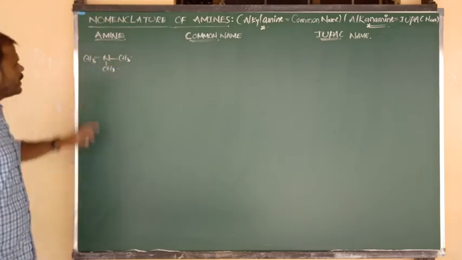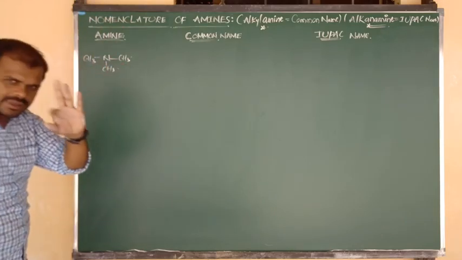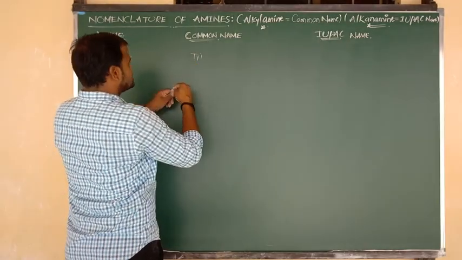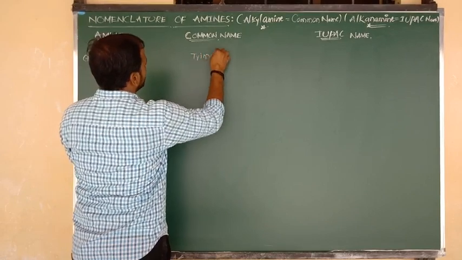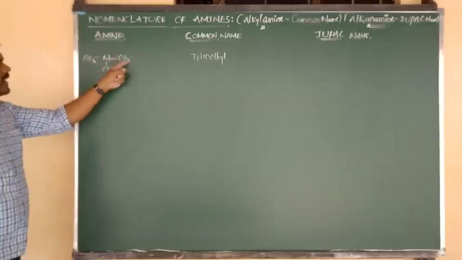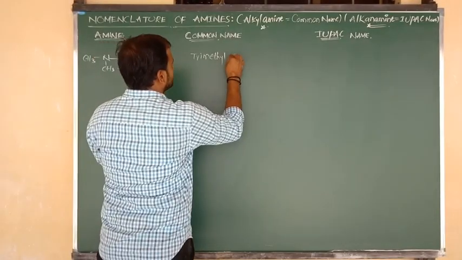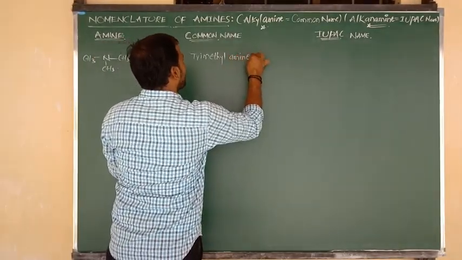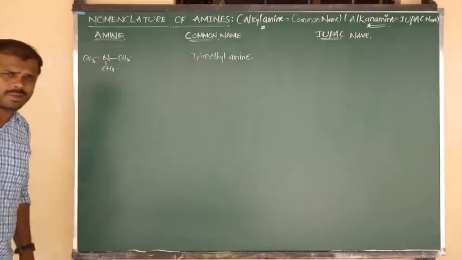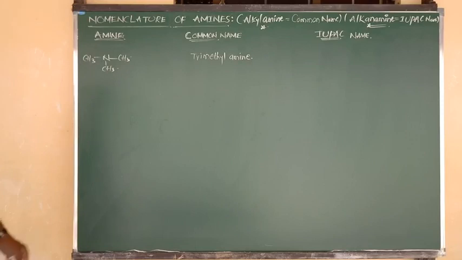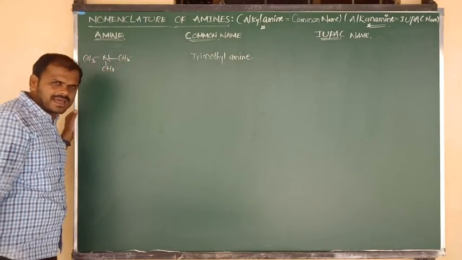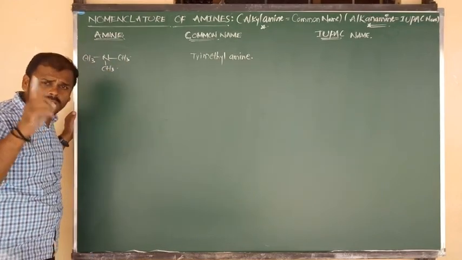Methyl, methyl, methyl: we say trimethyl. The common name of this compound is trimethylamine, a tertiary amine. Yesterday we drew the structure of the same compound, with 108 degrees. Trimethylamine.